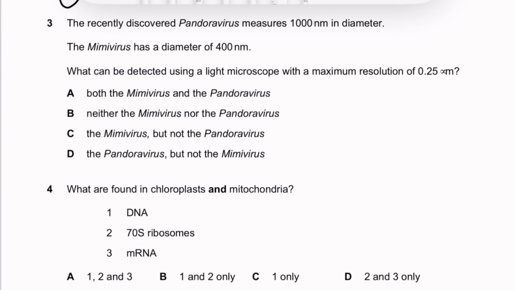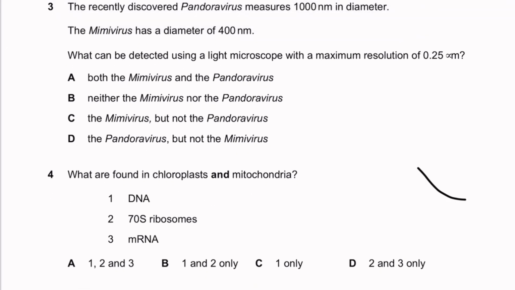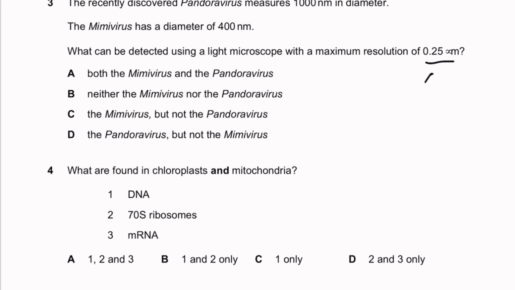attached to it. Now, the recently discovered Pandora virus measures 1,000 nanometers in diameter, and Mimi virus has a diameter of 400 nanometers. What can be detected using a light microscope with a maximum resolution of 0.25 micrometers? Now, to be able to compare, you first need to convert from micrometers to nanometers, which you do by multiplying by 1,000, which gives you 250 nanometers. So using this light microscope, anything less than 250 nanometers apart won't be able to be seen. Otherwise, anything bigger would be seen just fine. So both the Mimi and the Pandora virus will be seen.